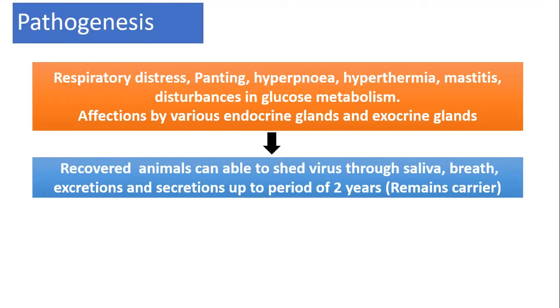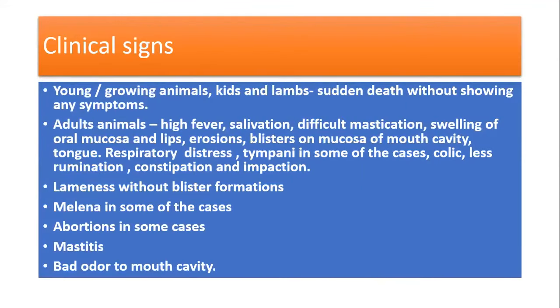Recovered animals can shed the virus through saliva, breath, excretions and secretions for up to a period of 2 years. So these animals will remain carriers for a longer period. Clinical signs: young and growing animals, kids and lambs, may show sudden death without showing any symptoms.